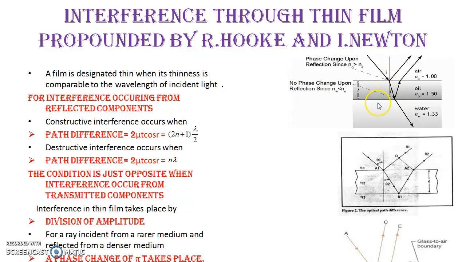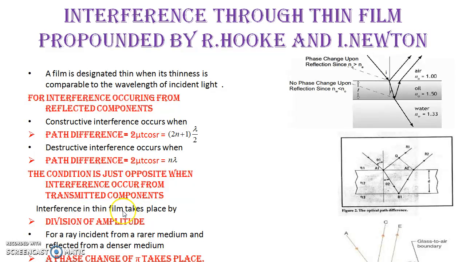Now, for interference occurring from reflected components, for constructive interference, the path difference follows this formula, which has been extensively calculated and shown in class. All of you know it. And for destructive interference, this is the corresponding path difference. And if you observe very carefully, you will see that for the interference occurring from reflected components, the condition for constructive and destructive interference is just the opposite of what we have seen in Young's double slit experiment.